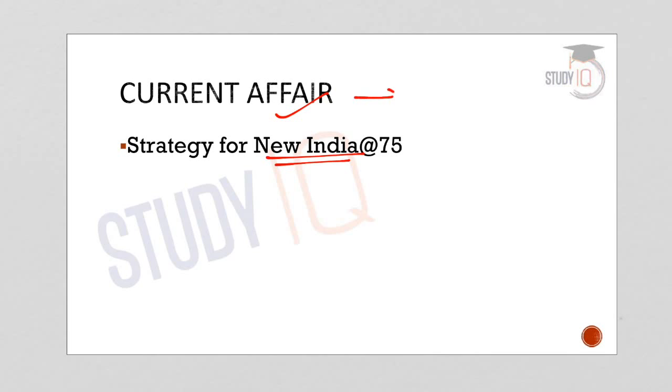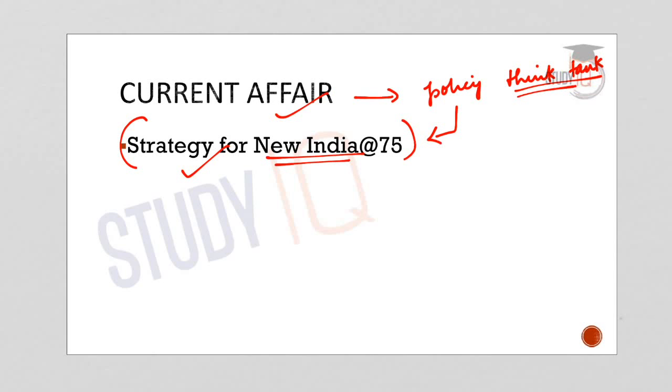NITI Aayog is a policy think tank of the government of India, and it conducts various researches, studies, etc. On the basis of the studies and research conducted by NITI Aayog, it has come out with the new document, Strategy for New India at 75, and in that document it has highlighted some suggestions for the farm economy in India. In this lecture we will look at the proposals of NITI Aayog for the farm economy in India.